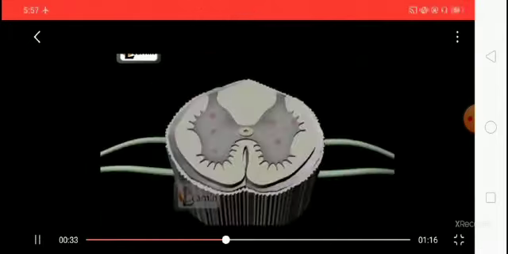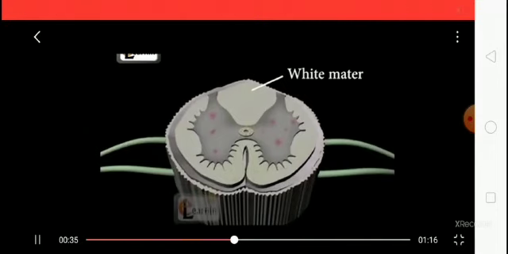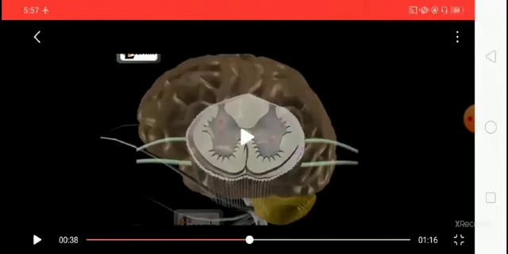In the brain, the gray matter is on the surface and the white matter is in the deeper layer, while in the spinal cord, the white matter is on the surface and the gray matter is in the deeper layers.